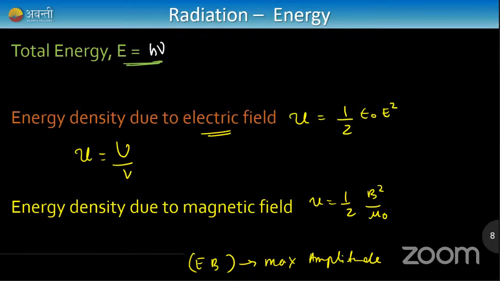Cool. Am I clear, guys? If I'm clear, click on yes. And if you have any doubts, let me know. Okay. So totally we have 6 formulas to remember now. 3 formulas from velocity, 3 formulas from energy. Okay. Am I clear, guys? So if you have any doubts, you can text me right now. I'll respond to it.